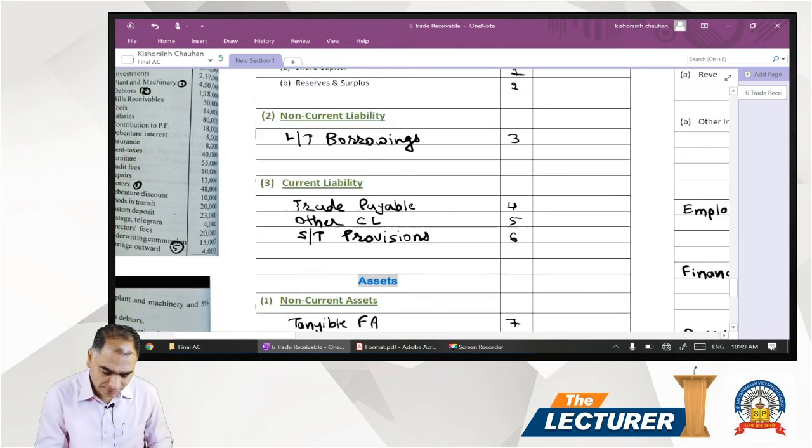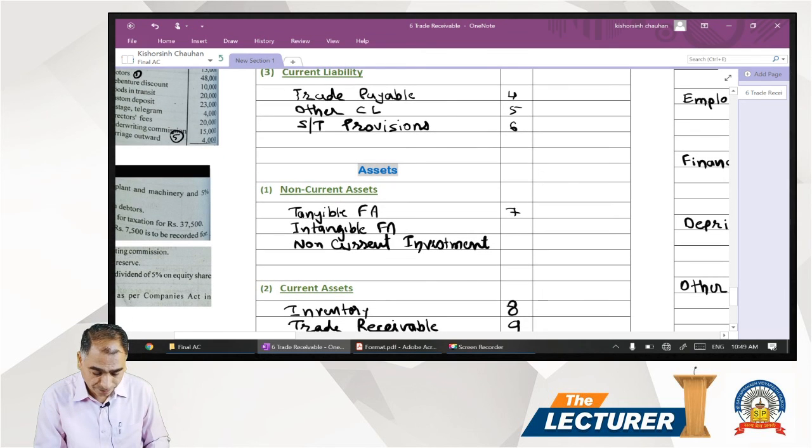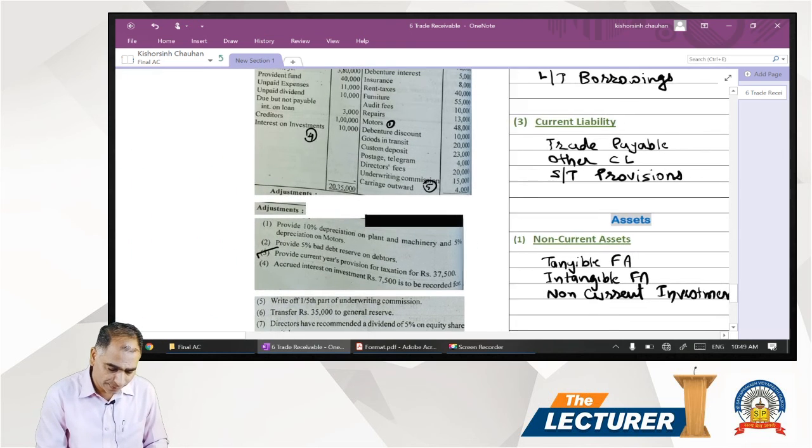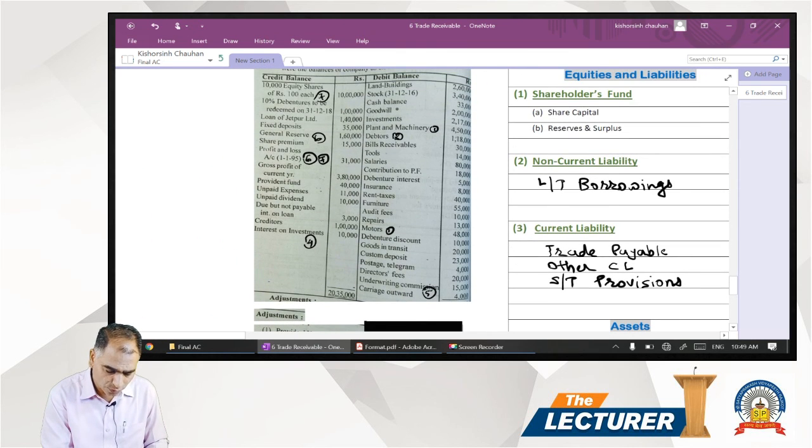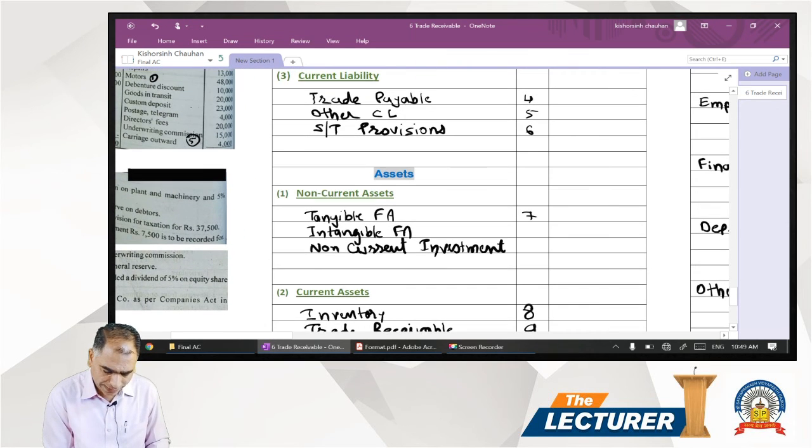On the asset side we have tangible fixed assets, which means we have a fixed asset schedule. If at all we have an intangible asset note, if you see there is only one item in the intangible assets, that is the goodwill, there is no other item. So we can have it under intangible fixed assets where we can write goodwill directly. Even if you want, you can have a separate schedule for this also, but as it's only one item, we are not preparing the schedule. But if you want, you can have your separate schedule for the goodwill also.